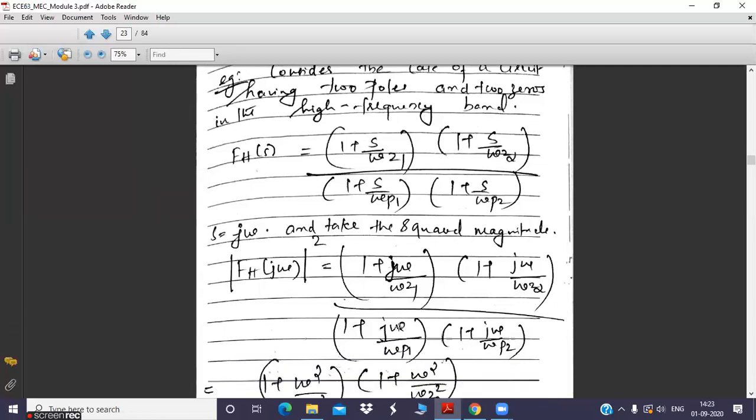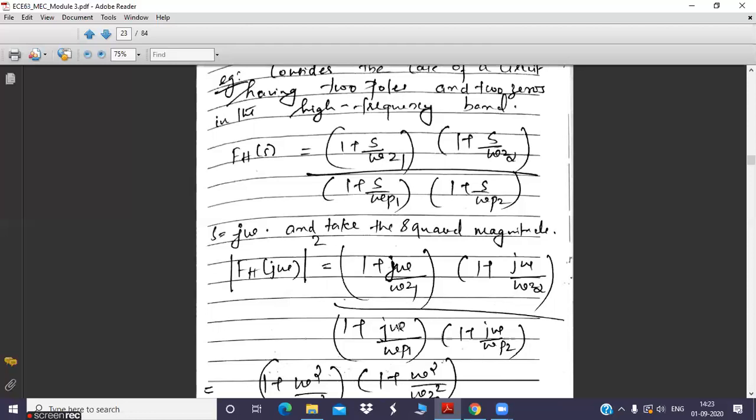Why are you writing FH of S? Because you need to calculate the cutoff frequency. Why do you need to calculate the cutoff frequency? Because you are interested to plot or analyze the amplifier's frequency response. The output or the gain of the amplifier is going to reduce after a particular cutoff frequency, nothing but FH, which is otherwise known as the 3 dB cutoff frequency or half power frequency. So we need to calculate that cutoff frequency. For that only, we are going to write this high frequency gain function.